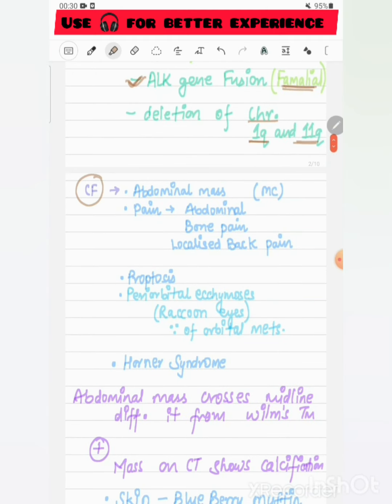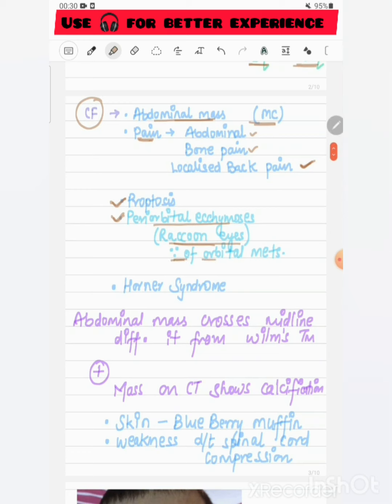Coming to clinical features, the most common presentation is an abdominal mass which can cross the midline. Pain can be abdominal pain, bone pain or localized back pain. Proptosis and periorbital ecchymosis, resembling raccoon eyes, are very commonly seen in children with neuroblastoma because of orbital metastasis. Horner syndrome: miosis, ptosis, anhidrosis, and enophthalmos.